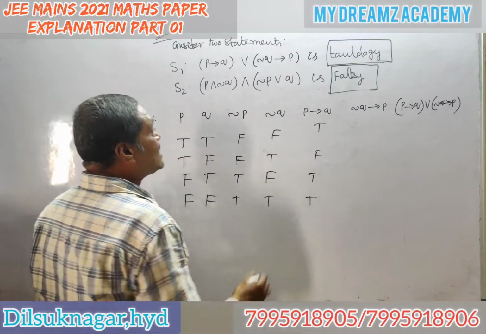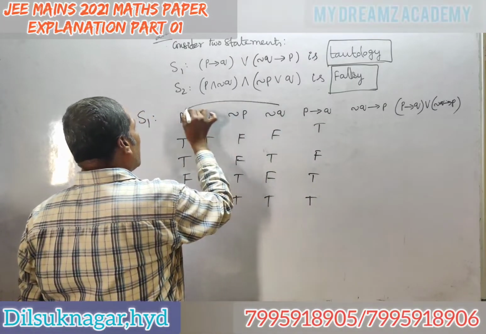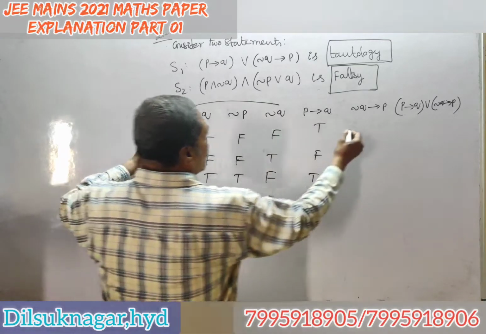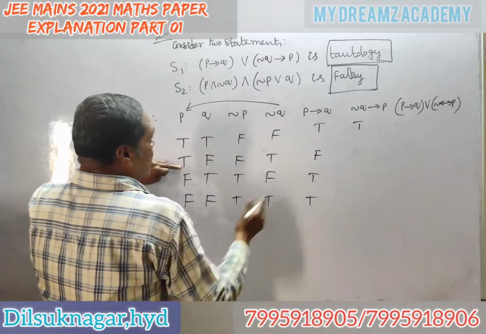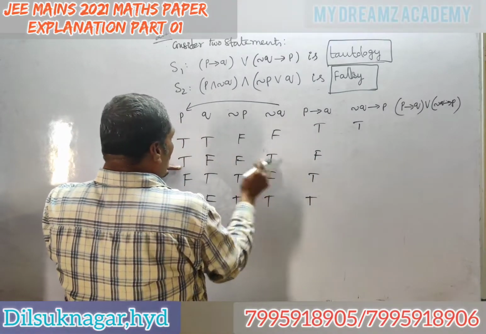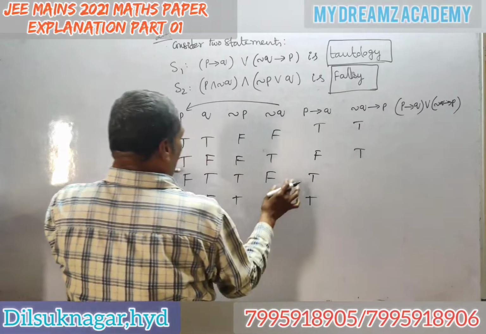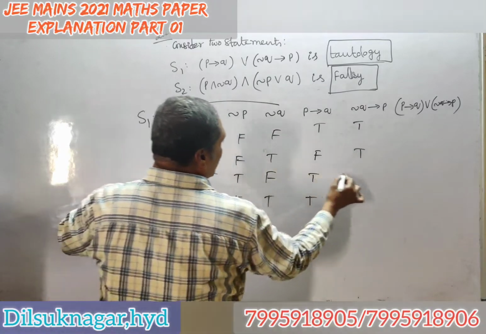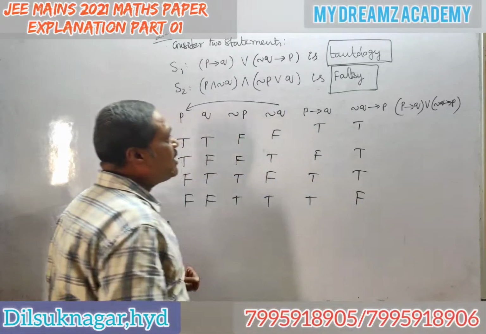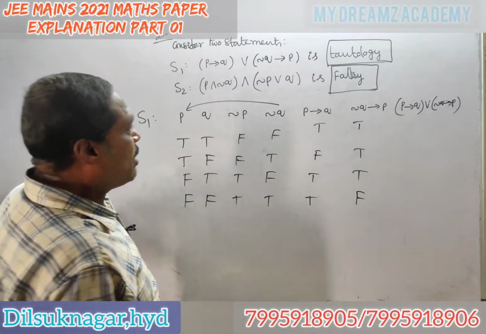Next, negation of Q then P for this. True, false is false. False, true, true. Next, negation of P for this. True, true, true. Next, F, F, T. T, F is F. Next, we will see from these two.